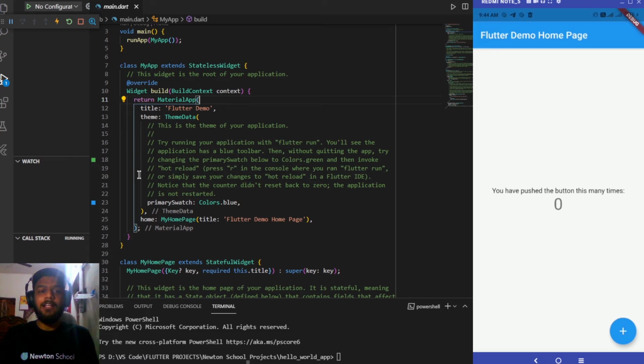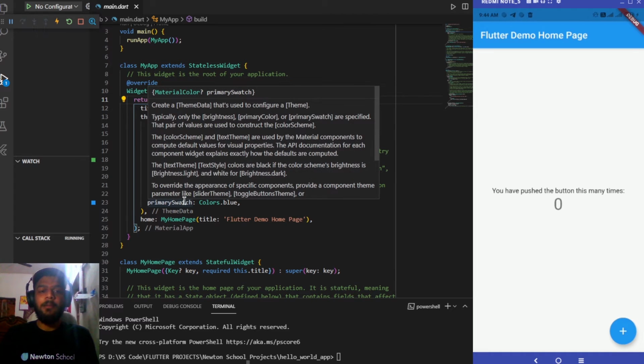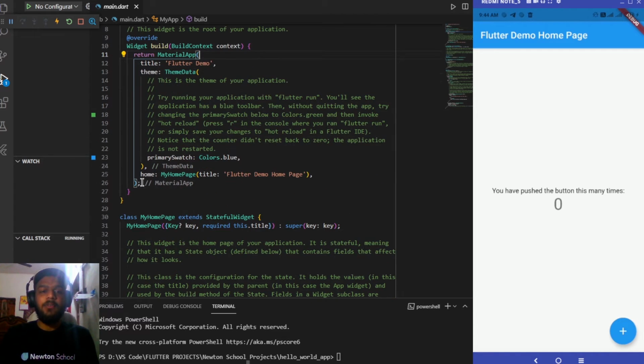We can add a title, theme, primary source color to it. Primary source color is basically this color. You can see that blue. The default color for the app will be the primary source color. Next we have the home.